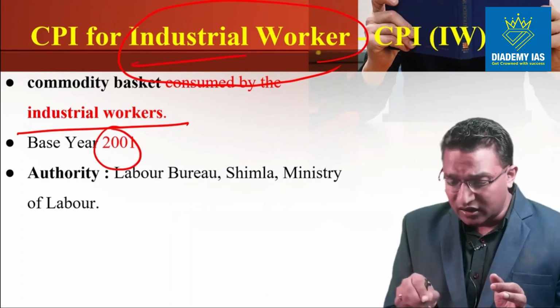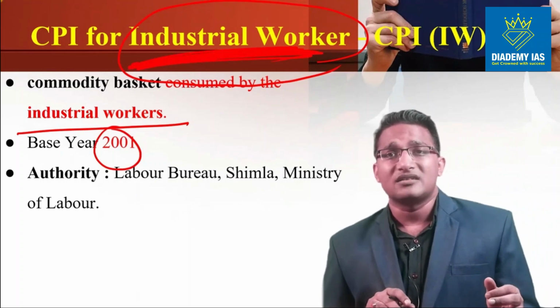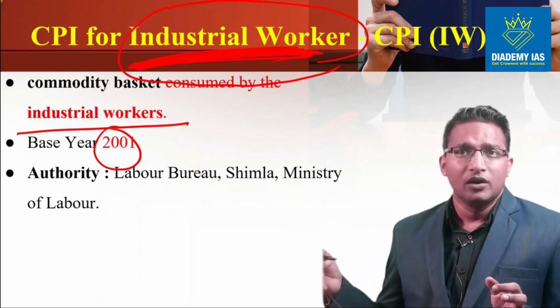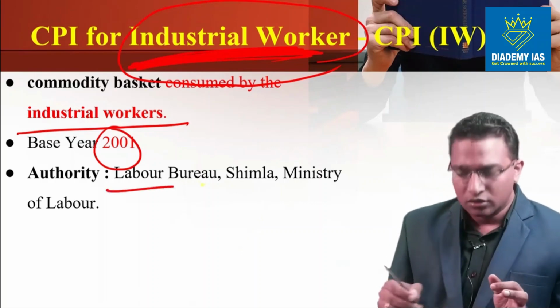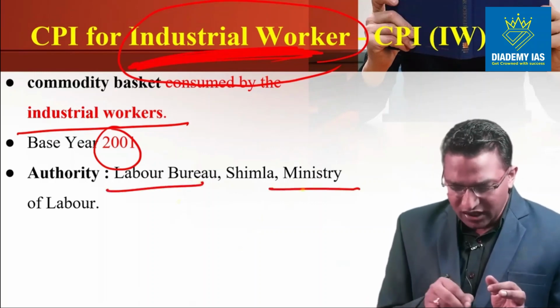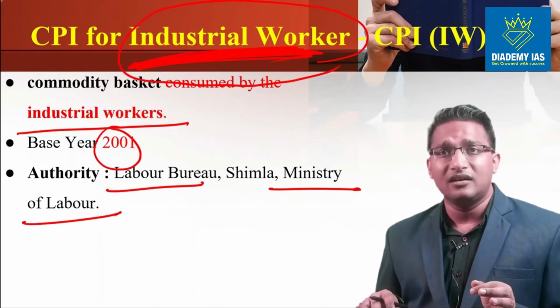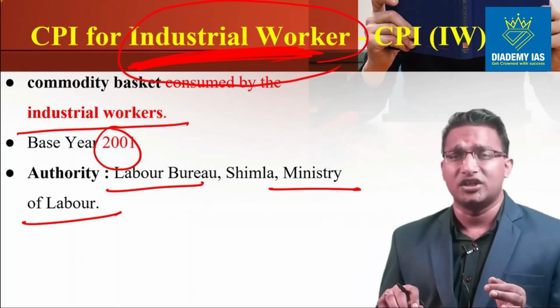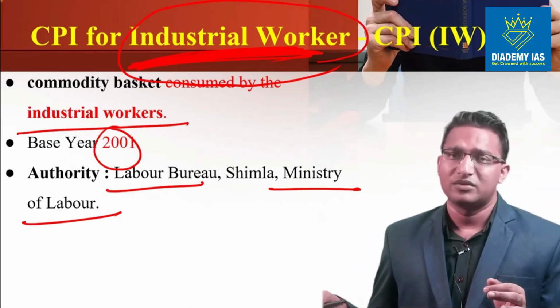Now the industrial worker is related to labor. They are labor only, right? So the data regarding industrial worker consumption is better held by the Labor Bureau, which comes under the Ministry of Labor. In case of WPI, the data was with the Office of Economic Advisor, Department for Promotion of Industry and Internal Trade, under the Ministry of Commerce and Industry. Here the data is with the Labor Bureau. Keep this in mind because the questions usually come from such areas.